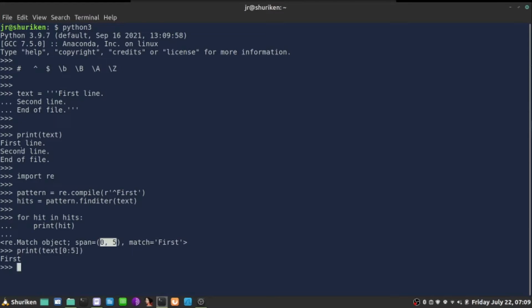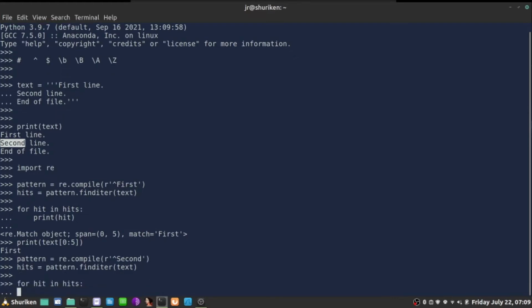Let's try to find the word second in our text. It's also beginning of the line, only the second line in my text. Pattern is equal to regular expression, compile, raw string. Inside I have second keyword, and I want to ensure that it is the first thing in the line, which is the caret, the beginning of the line. Let's use the same hits, find the pattern in the text, and let's display that.